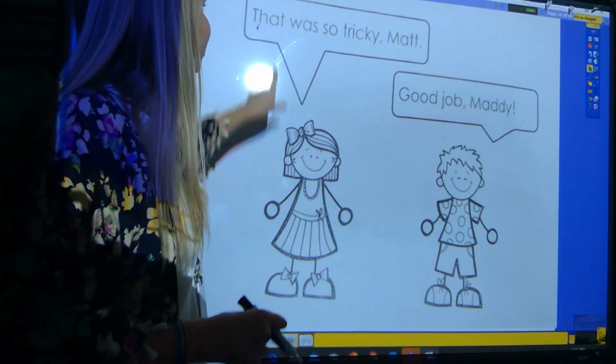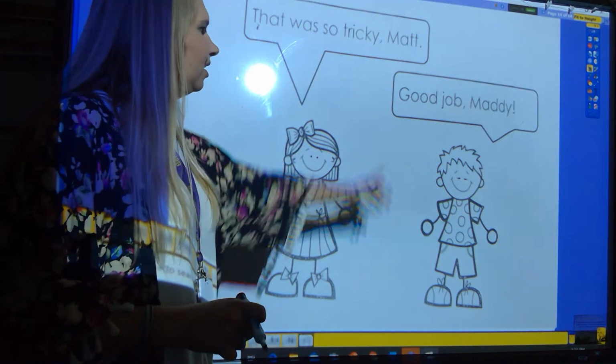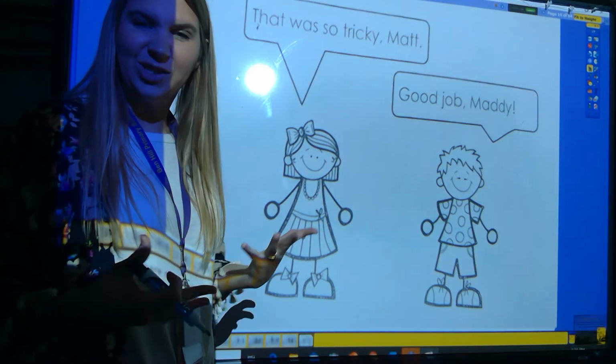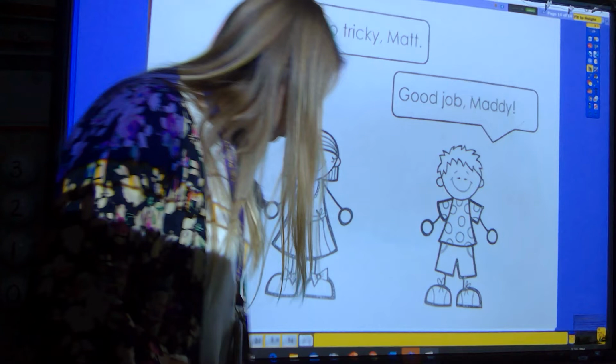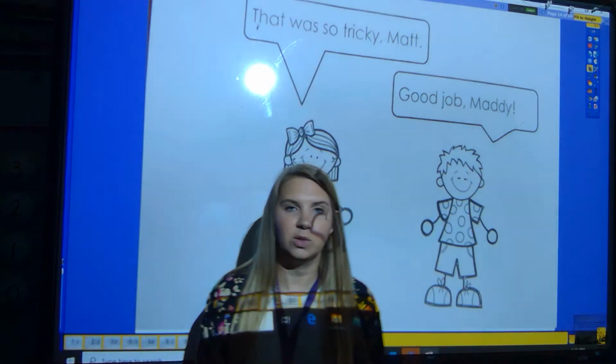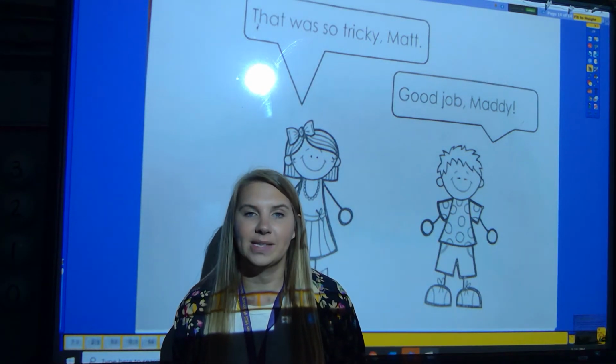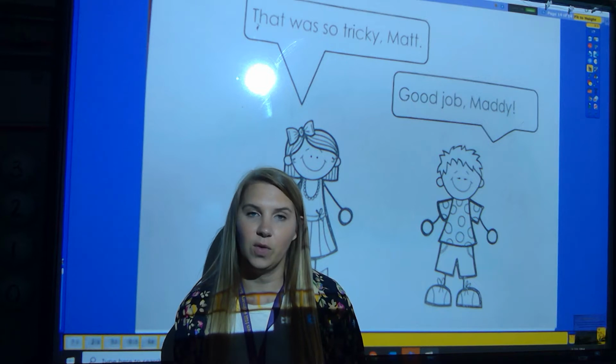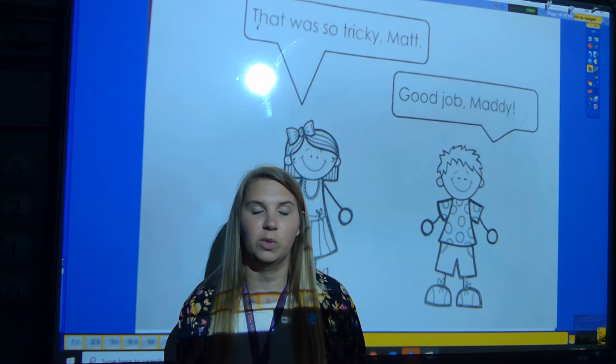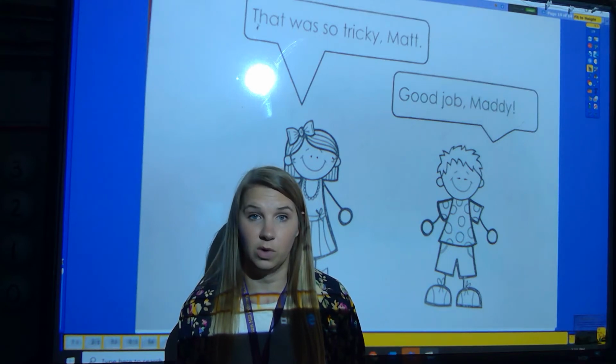Now look at our last page. That was so tricky, Matt. Good job, Maddie. That didn't trick us though, did it? So just remember, when you see bundles of 10, you always count the 10s first and then the 1s. And using those 10 rods at home is going to help you represent numbers using 10s and 1s.